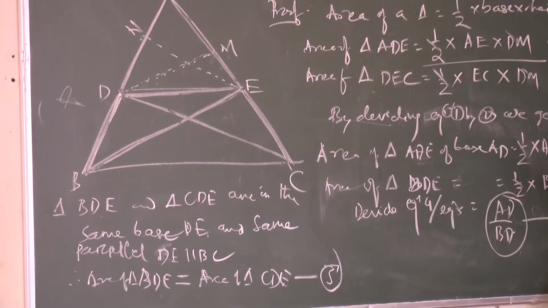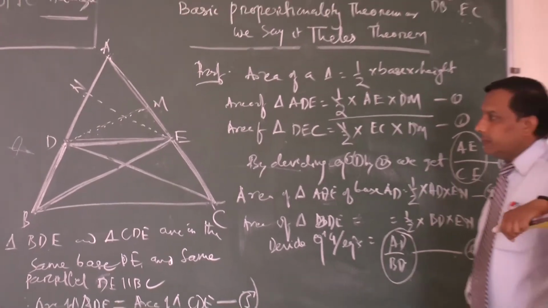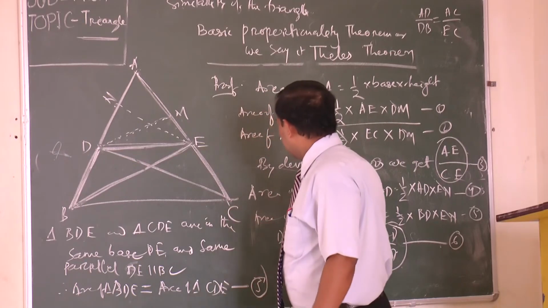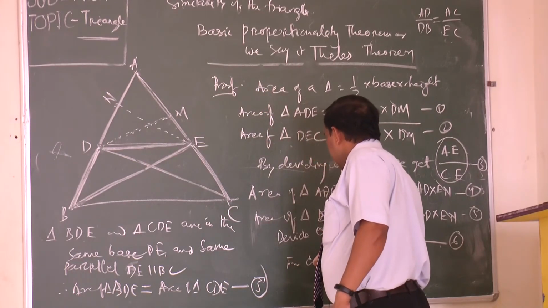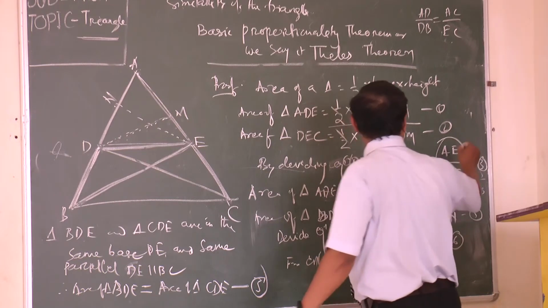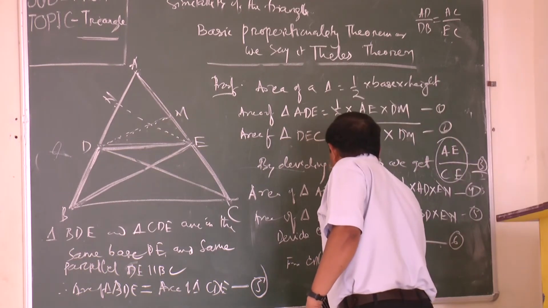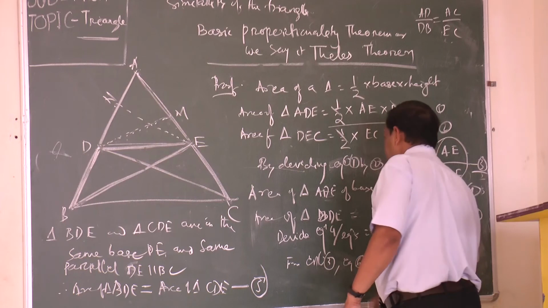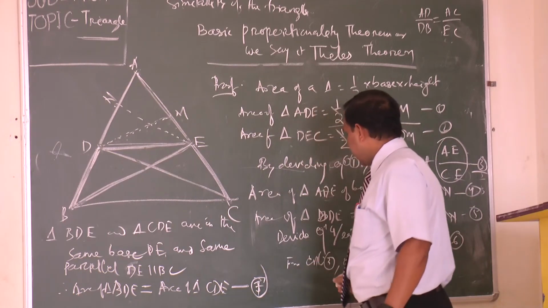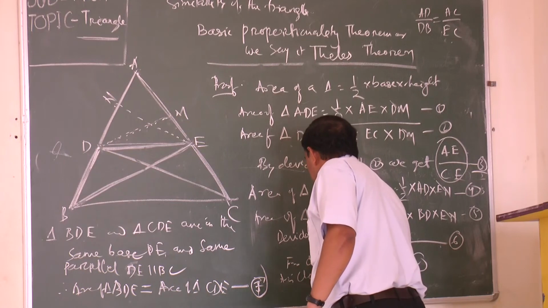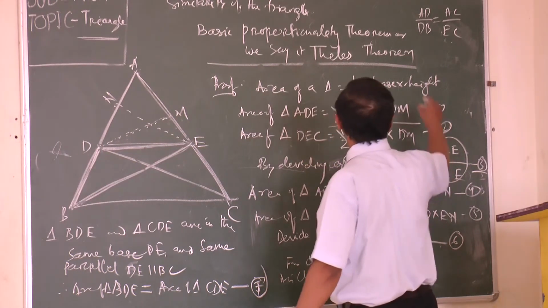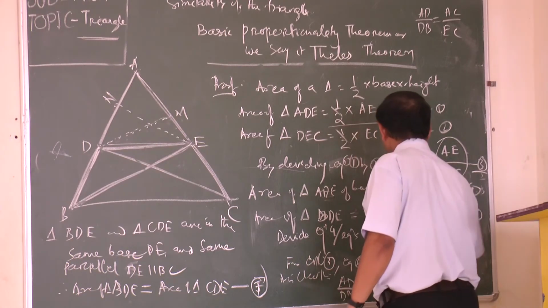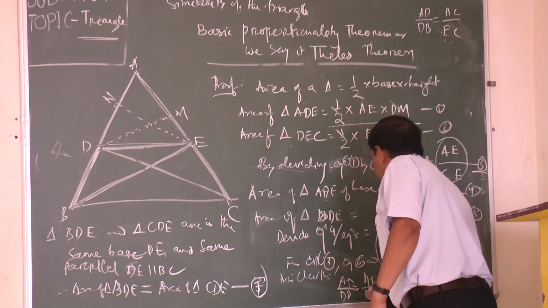So from equations 1, 2 and 3, if this area is the same, then what about this BD and this EC? From equation 6 and equation 7 it is clear that AD by DB is equal to AE by EC.